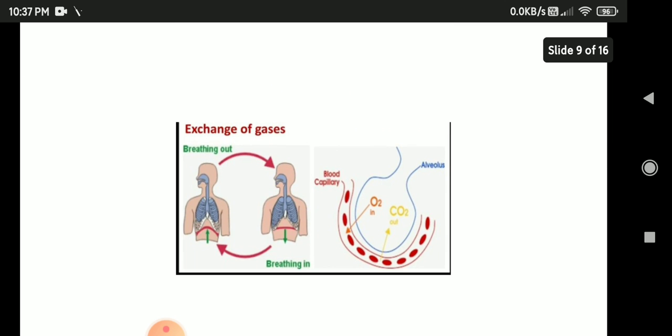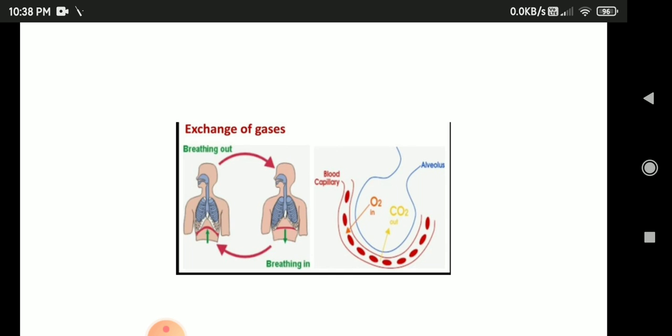When the outside air reaches the alveoli, the oxygen in it passes into the thin blood vessels around the alveoli. With the blood it is carried to all parts of our body. At the same time, the carbon dioxide that is brought by the blood from all parts of the body enters the air in the alveoli. When we exhale, that means breathe out, the carbon dioxide is also given out with the air. In this way, an exchange of oxygen and carbon dioxide gases takes place in the alveoli.